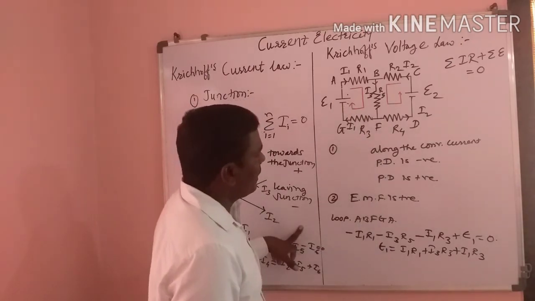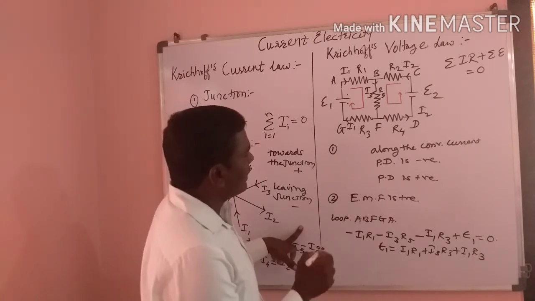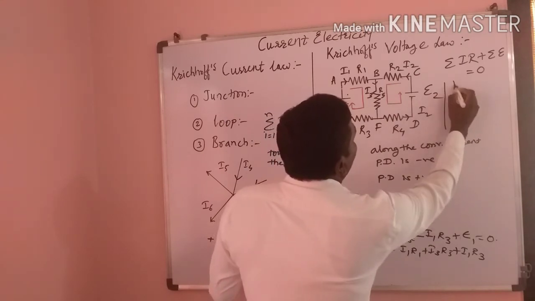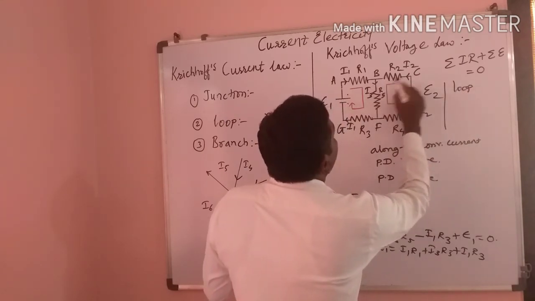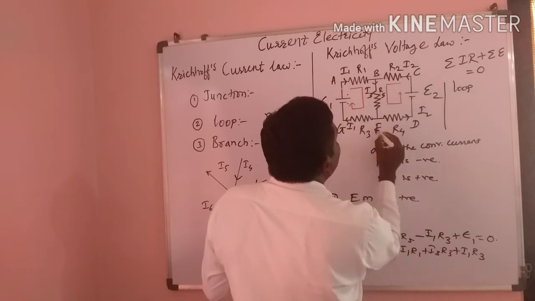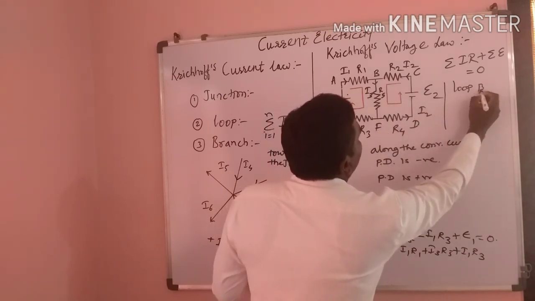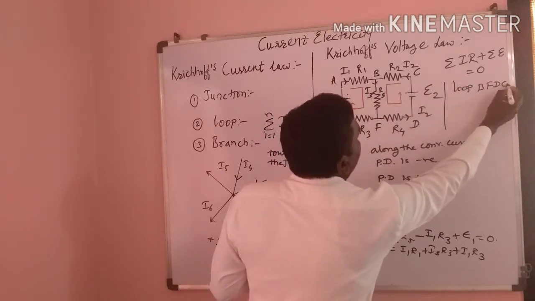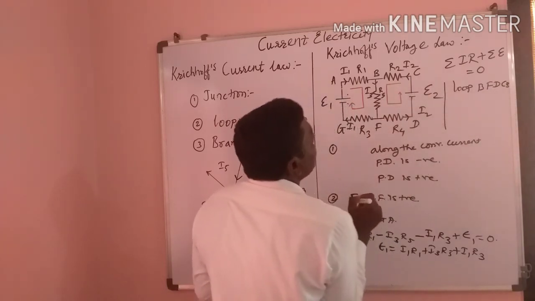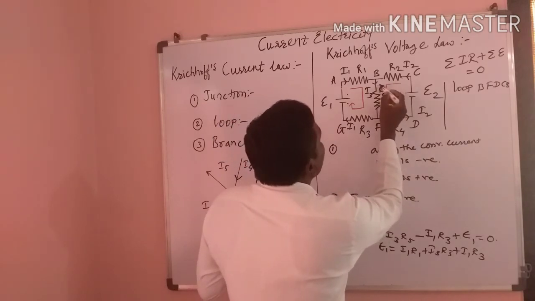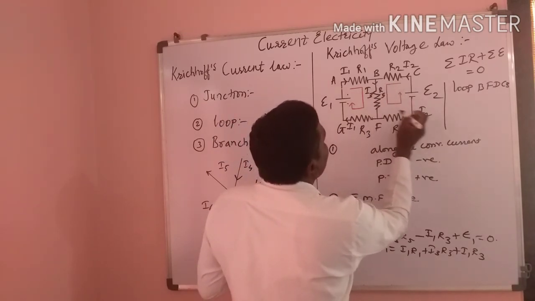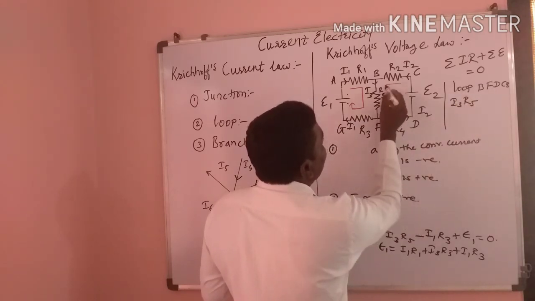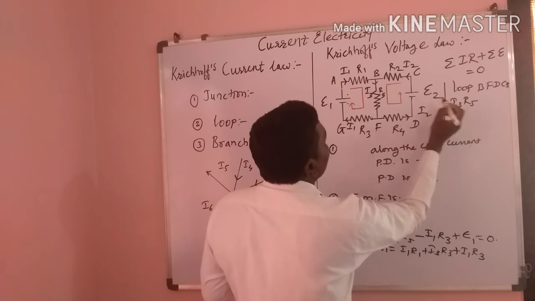When we take another loop, BFDCB, in that loop I3 R5 is the potential difference in the direction of conventional current, so there is a minus sign.